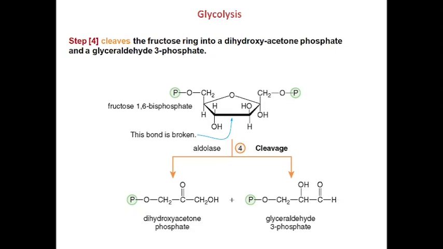Dihydroxyacetone phosphate can readily be converted to glyceraldehyde 3-phosphate, and this isomerization reaction is catalyzed by triose phosphate isomerase. The first reaction of cleavage takes place by the aldolase enzyme.